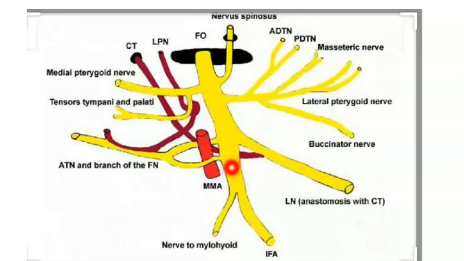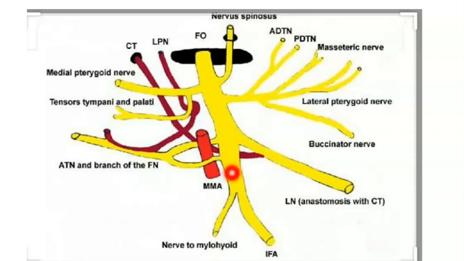Posterior division has further branches like the nerve to mylohyoid and lingual, along with the inferior alveolar nerve. So 3 sensory means auriculotemporal along with the lingual nerve. The lingual nerve is one of the sensory branches, and it anastomoses with the CT, meaning chorda tympani nerve, which is a branch of the facial nerve. Okay, so lingual nerve, auriculotemporal nerve, and again inferior alveolar nerve. These are the sensory branches of the posterior division.